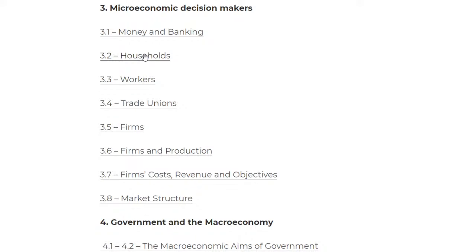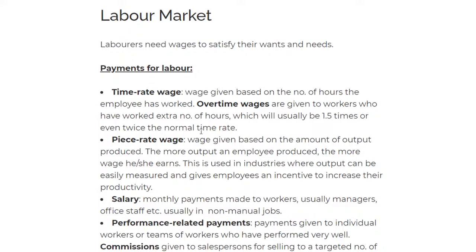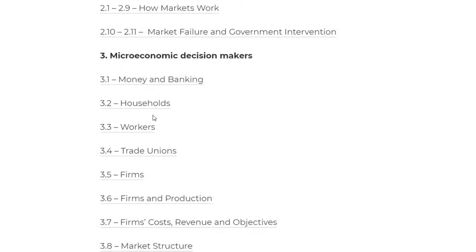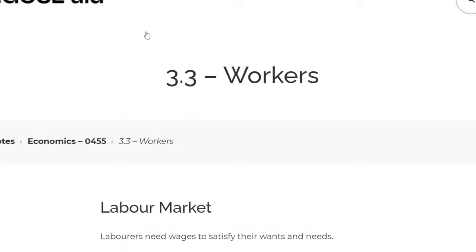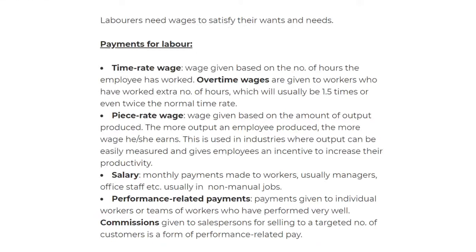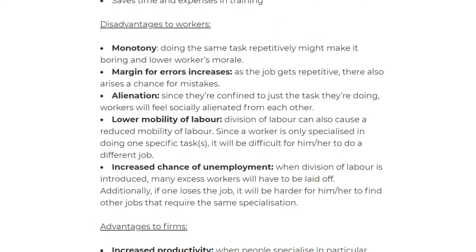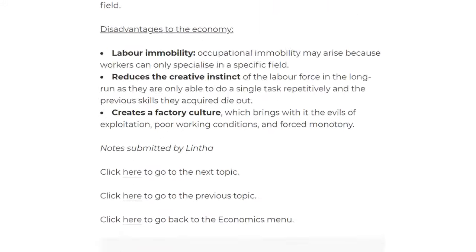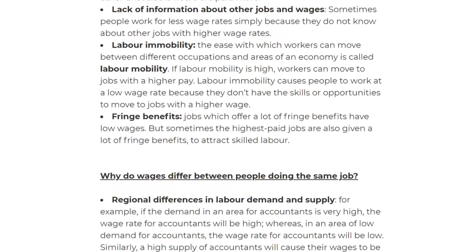Okay, so we finished households. Now we move on to workers. I think in this live stream we'll just finish trade unions, and then we'll resume after a while. There's still quite some time left though. Or maybe we do workers as the last one. What do you guys say? Because it's very long, you can see how long it is. So I think I'm going to end the stream right here.